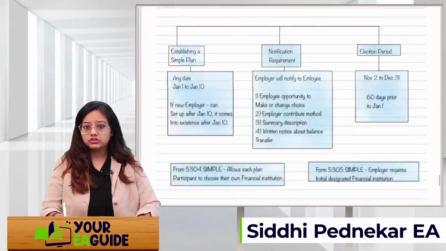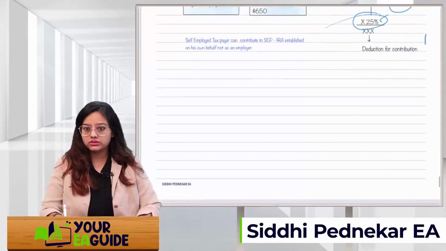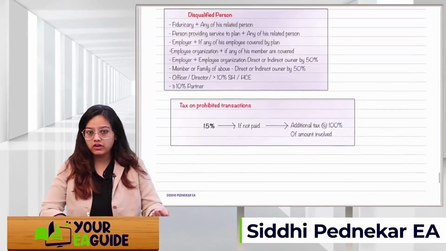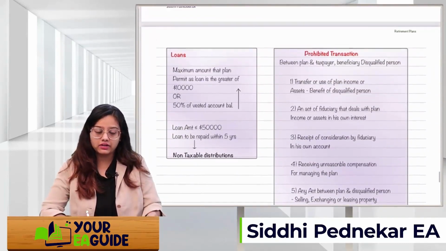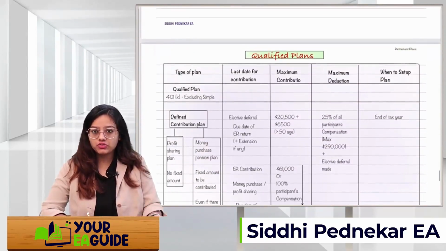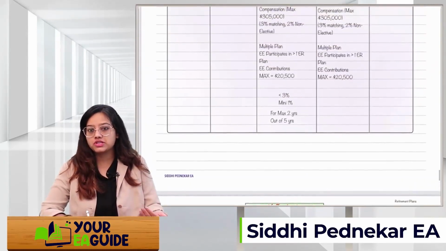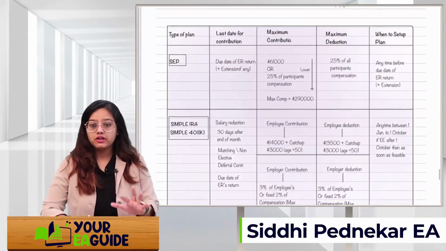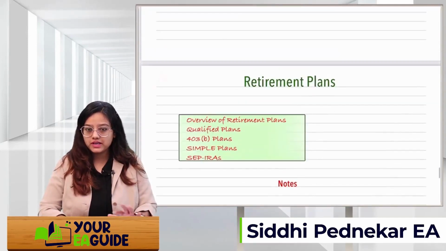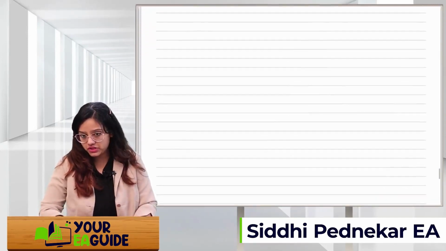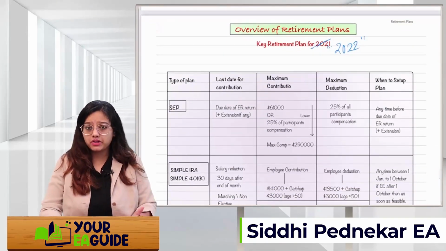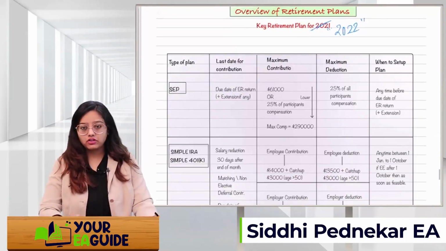So yeah, in part 2 only this type of plans will come. In part 1 you might have already done, or you will be doing, the types of IRA account, how much is contribution, how much will be distributed, how much is allowed, how much is disallowed. But with the point of view of part 2, you have to just go through only these 4 topics, and that's it. Solve all the MCQs as much as possible. So that's it for the last chapter, retirement plan. Okay, thank you guys.